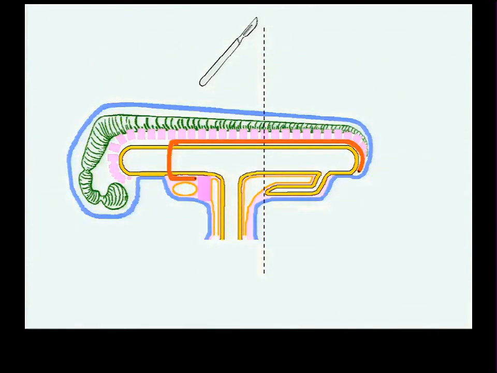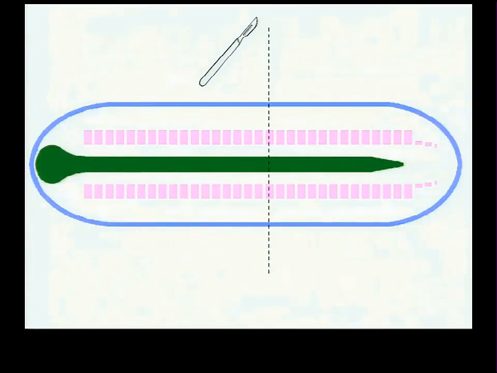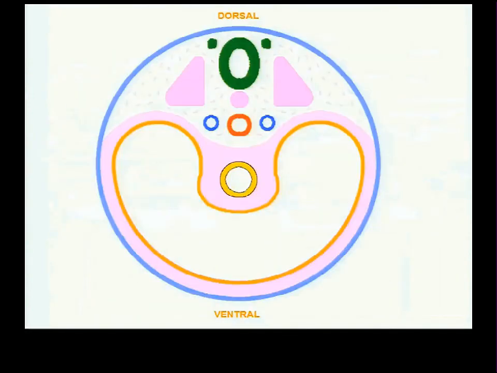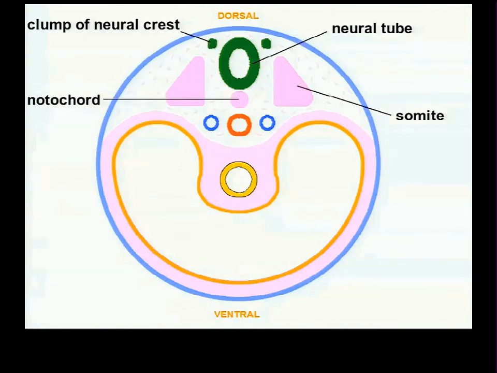If we do a cross-section through our 4-week folded embryo, right through the neural tube and the somite, of course we'll see the aorta will be there, and the gut will be there, and then some other things we don't know about yet. So here's the cross-section in this picture. It's going to look like this. Here's the neural tube. Here is the aorta. I didn't draw in that other section. I don't know why.